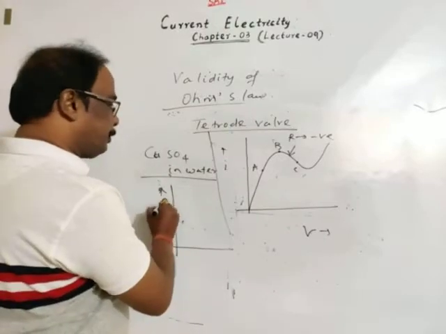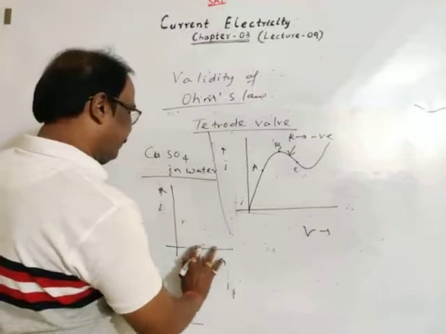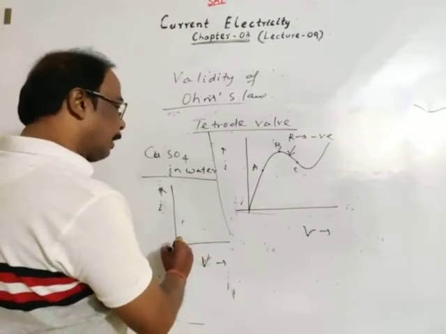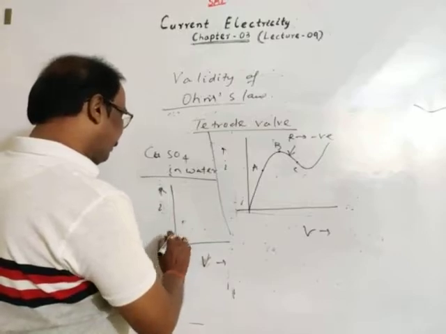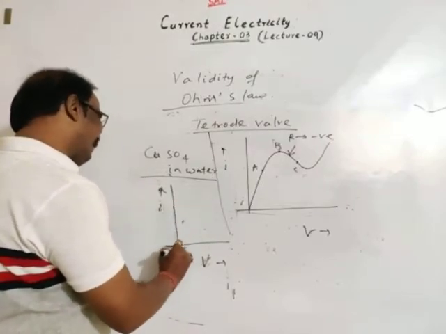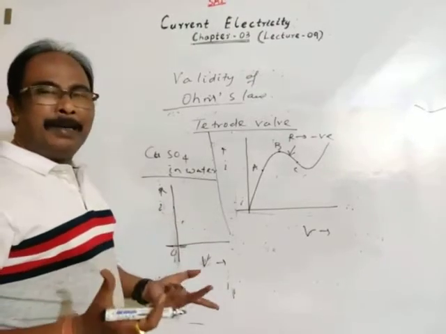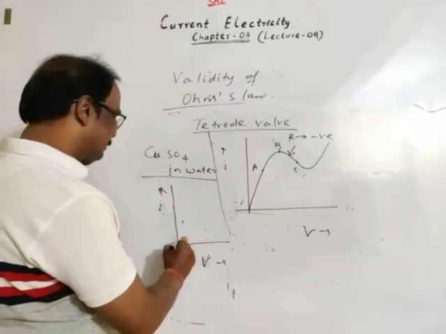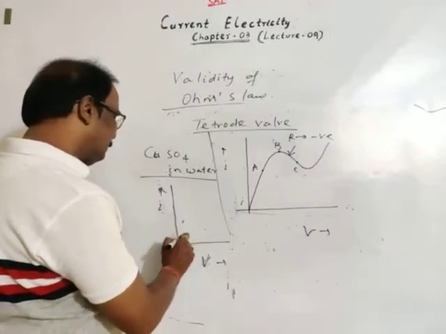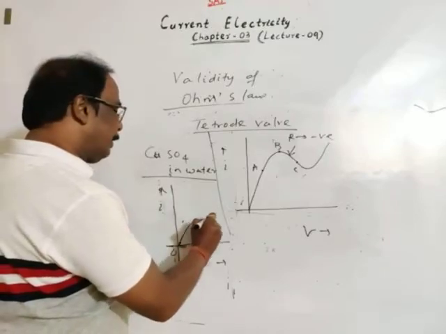This is I, this is V. In the IV graph for copper sulfate in water, the graph will be curved. For a small value of current it is a straight line and gradually it bends.